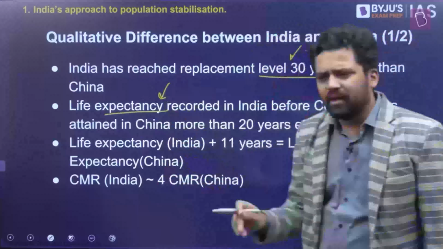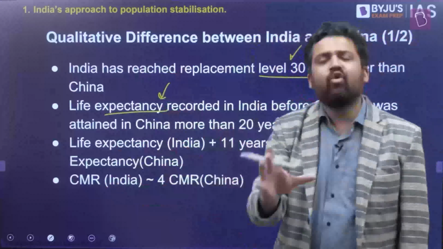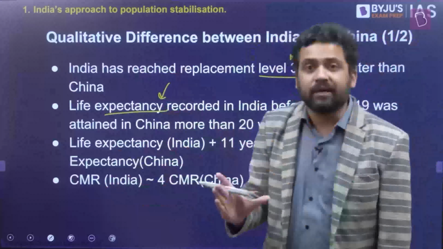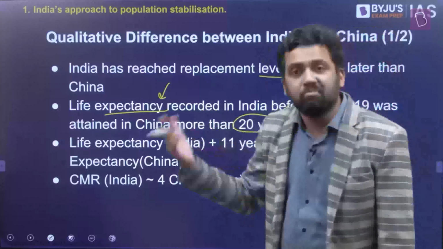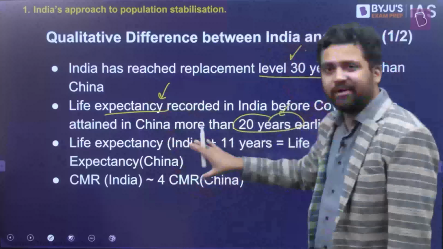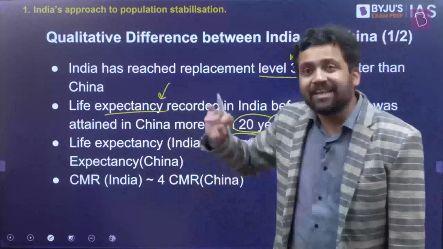Now, if you look at life expectancy, forget about the last 2 years, because you had the pandemic and a lot of people died. So don't consider that. Consider the life expectancy before the pandemic. Whatever life expectancy India had before the pandemic, China had already achieved that 20 years back. Think of it. Now in China, life expectancy will be even more, people will tend to survive for even longer. So life expectancy in India at this point is 11 years less than that of the Chinese. Chinese people, on average, survive 11 years more.